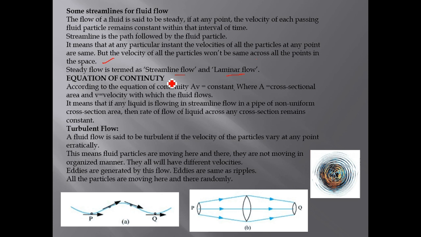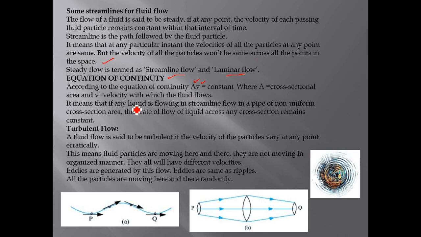On the basis of streamline flow, the equation of continuity says that AV equals constant, that is, area of cross section times velocity of the fluid equals constant. It means when an ideal fluid passes through any non-uniform tube, then the velocity of the fluid and the area of cross section at any point will give a constant product.